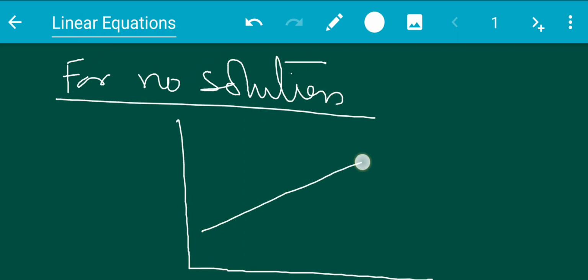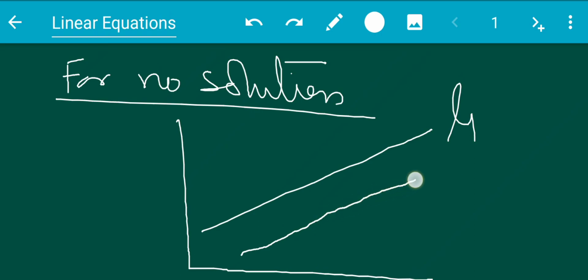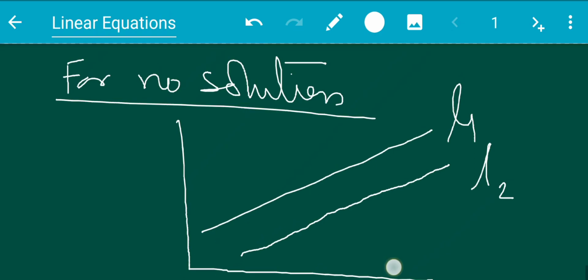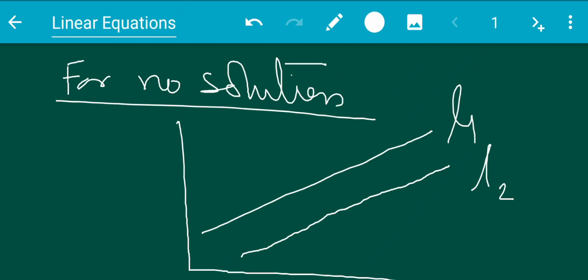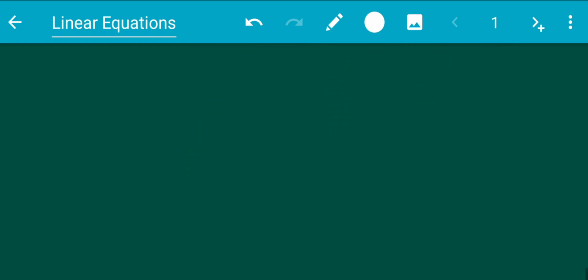suppose this is L1 and this is L2, which is parallel. My diagrams are not clear, sorry. They will never intersect, and so they don't have a common solution. Okay, that means the system has no solution. Individually they have infinitely many solutions, but combining both equations into a system, that particular system has no solution.